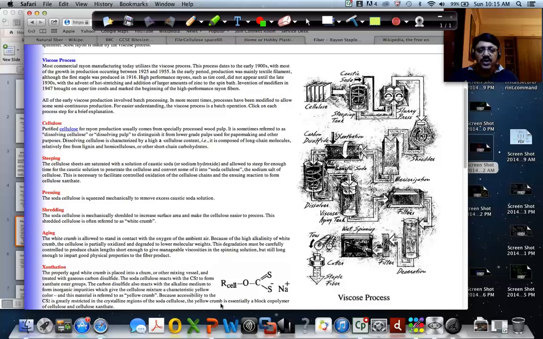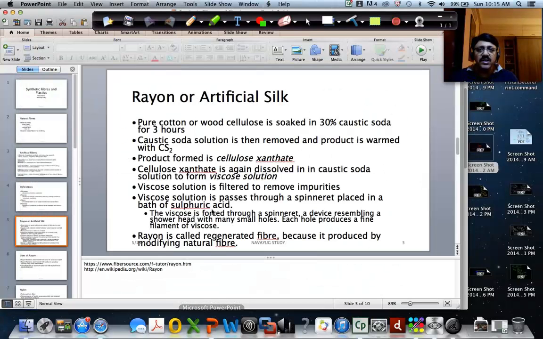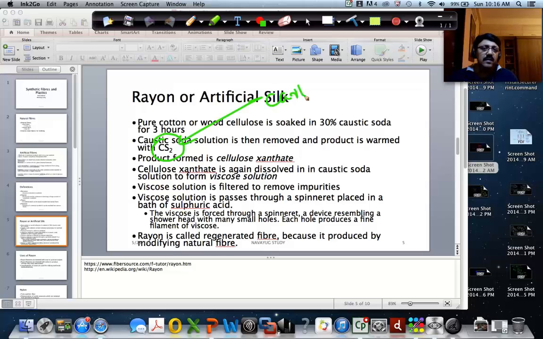Xanthation. Now what is xanthation? Xanthation is nothing but a process where the caustic soda solution is removed and the product is warmed with carbon disulfide. It's a gas, right? So it is warmed with carbon disulfide. This is nothing but carbon disulfide, right?